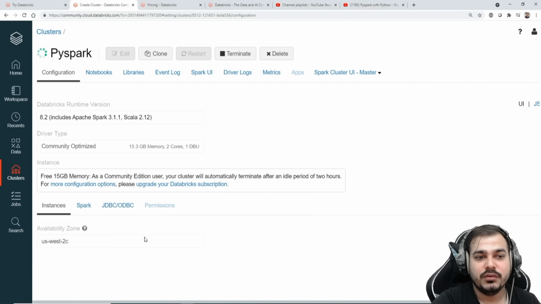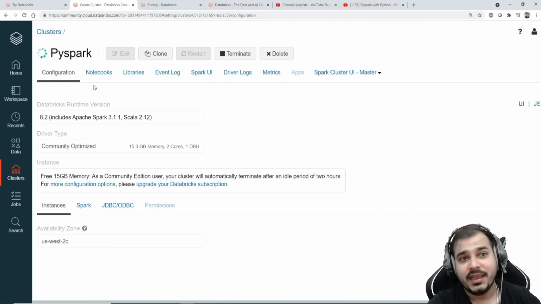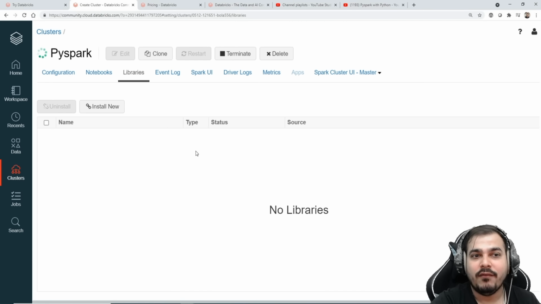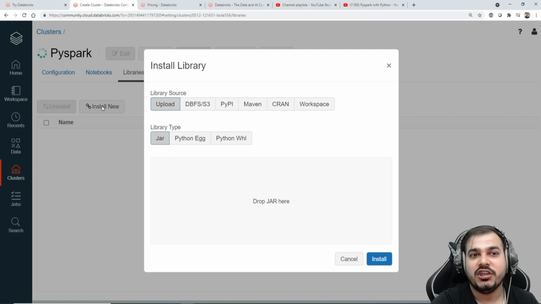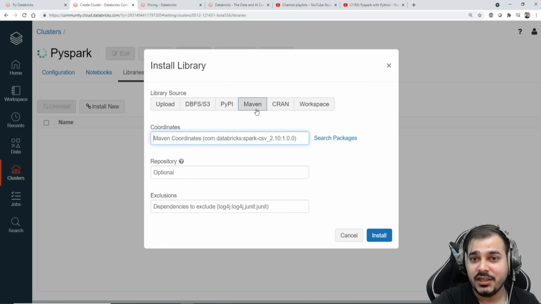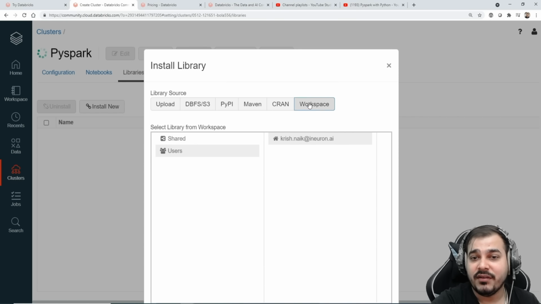Now once you see that the cluster is getting created, you also have a lot of options over here like notebook, libraries, event logs, Spark UI, driver logs, and all. It's not like you'll only be able to work with Python over here. Here you have a lot of options. Suppose I go and click on libraries, and if I click on install new, here you will have an option to upload the libraries. You can also install the libraries from PyPI, from Maven, which we basically use along with Java. Then you have different workspaces.